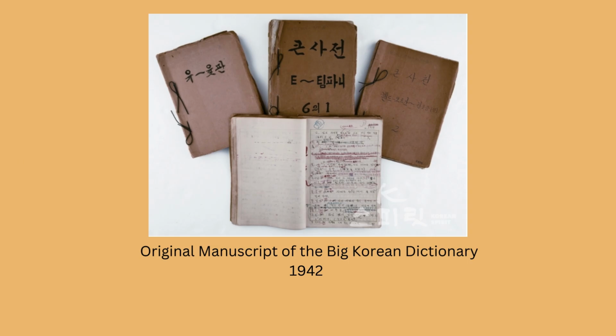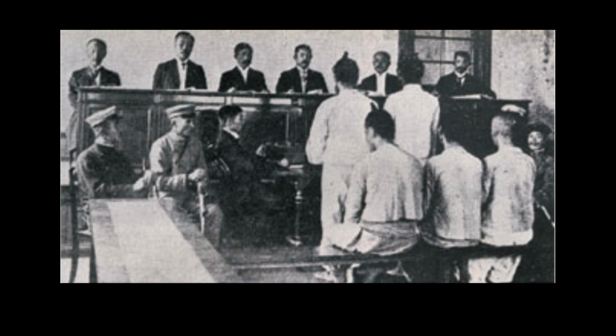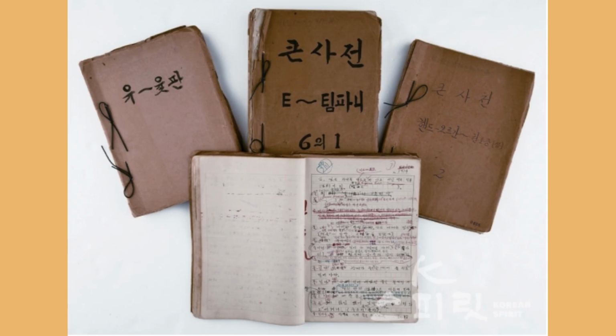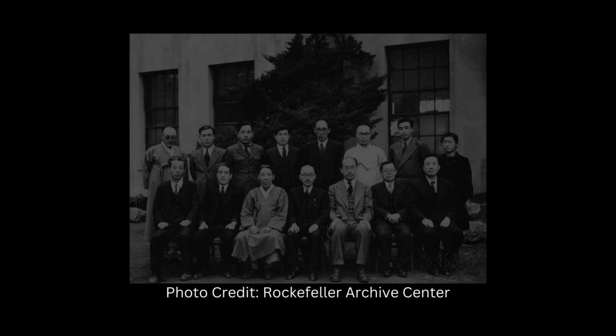But disaster struck when in 1942, Japanese officials arrested the members of the Korean Language Society. They were charged with attempting to start an independence movement, and were thus sent to jail. The original copy of the Korean dictionary, which had already been finished, was also taken by the Japanese. Regardless, the members faced torture.